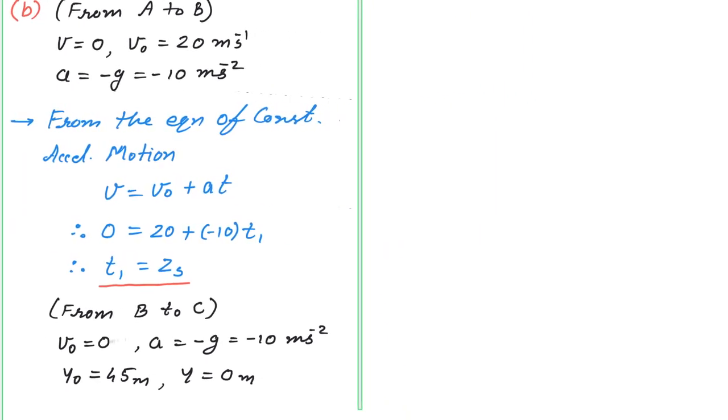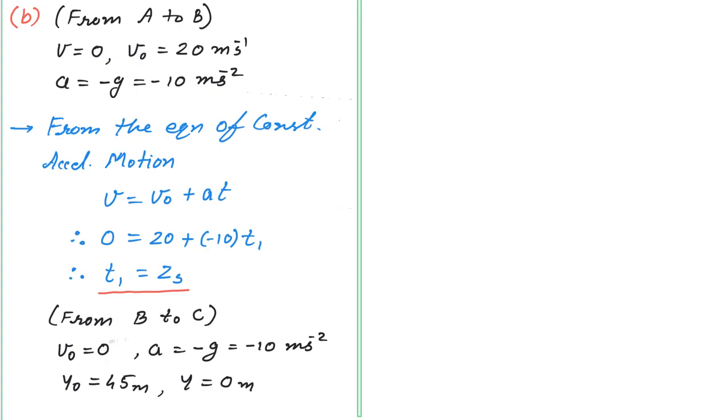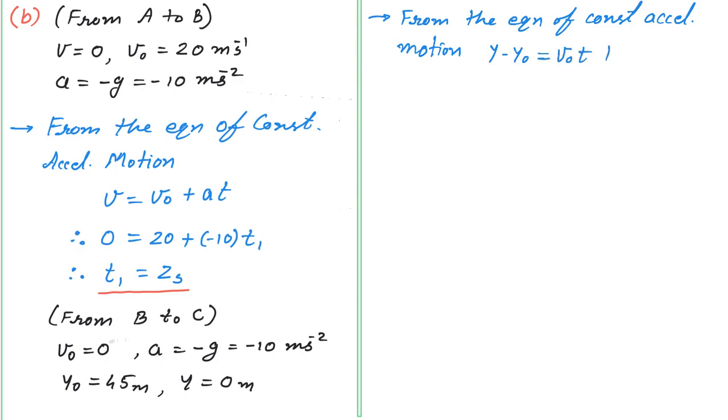Let me start from the equation of constant accelerated motion. Which equation? y minus y0 is equal to v0 t plus 1 half a t square. From this equation we can find out t.